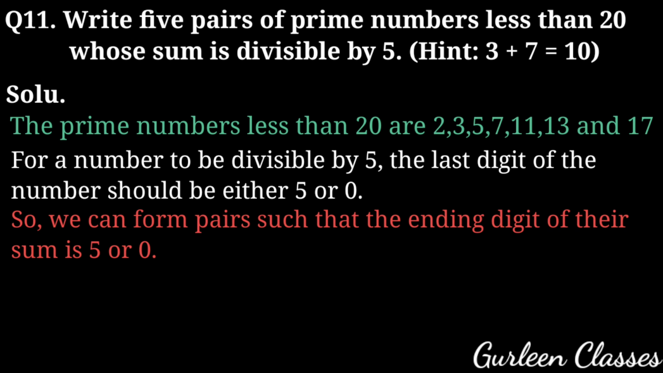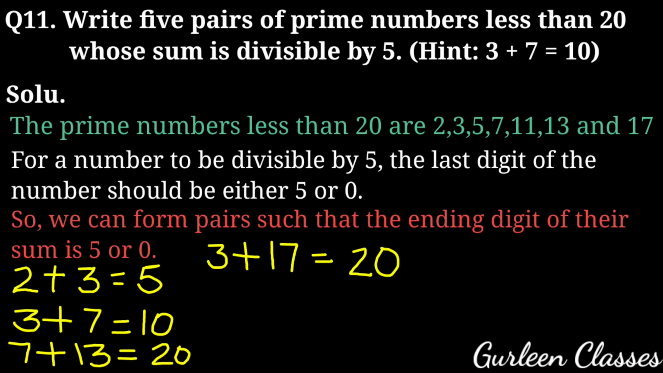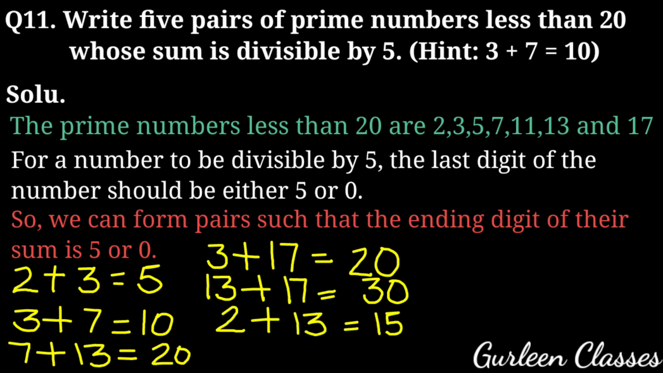The sum of prime numbers 2 and 3 is 5, and 5 is divisible by 5. The sum of prime numbers 3 and 7 is 10, and 10 is divisible by 5. Next, the sum of prime numbers 7 and 13 is 20, and 20 is divisible by 5. The sum of prime numbers 3 and 17 is also 20, and it is divisible by 5. The sum of 13 and 17 is 30, and 30 is divisible by 5. The sum of prime numbers 2 and 13 is 15, and 15 is divisible by 5.